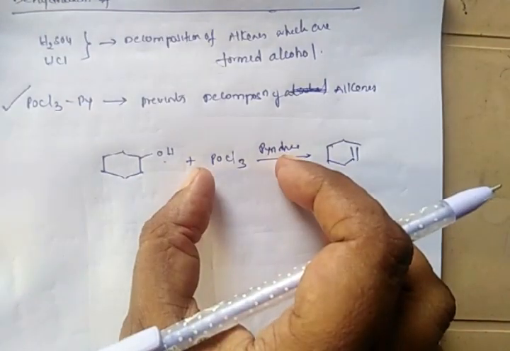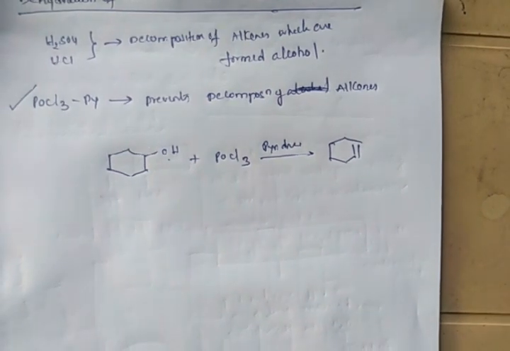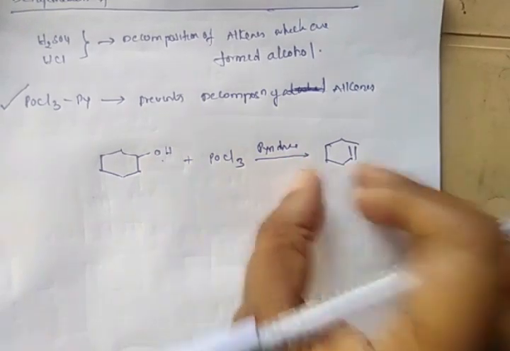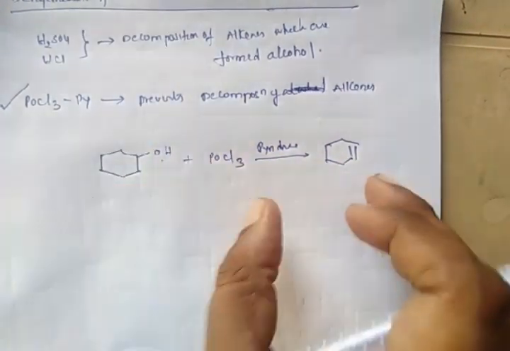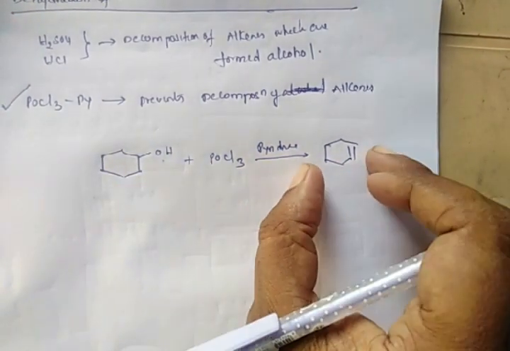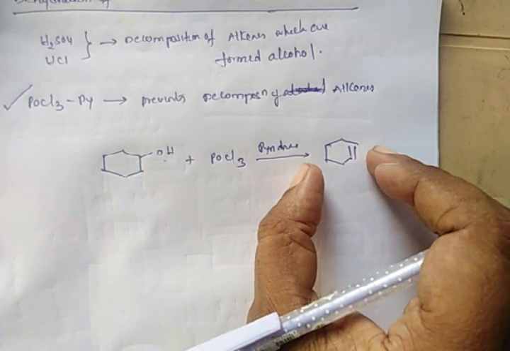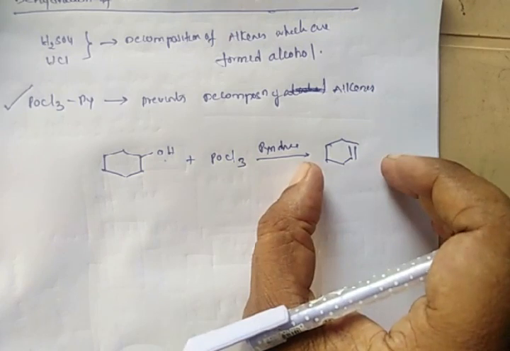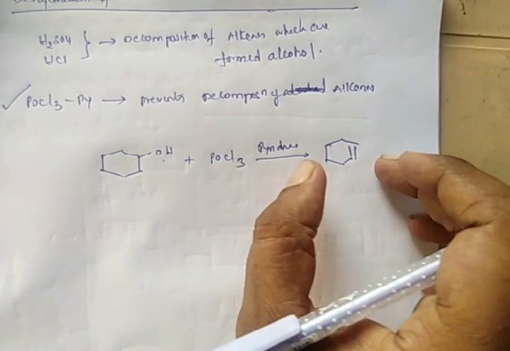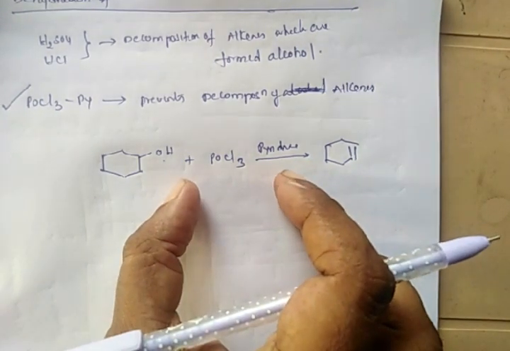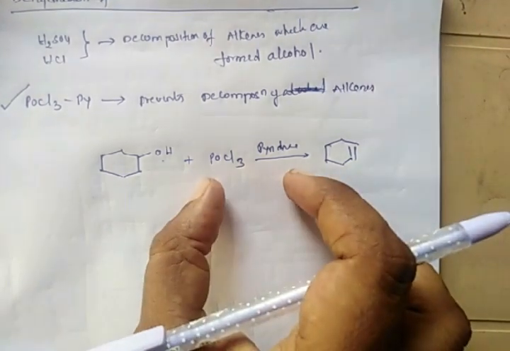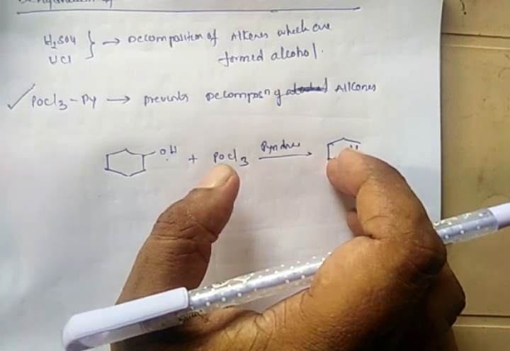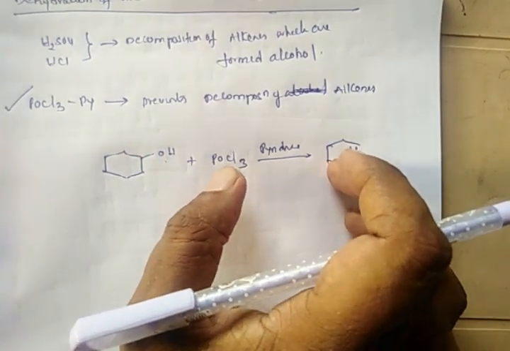Because this POCl3 pyridine complex is a weak reagent, it doesn't decompose the formed alkene, but H2SO4 and HCl will definitely decompose this alkene. To get a good amount of alkene without decomposition, the better reagent for the conversion of an alcohol into alkene is POCl3 and pyridine. So we will see the mechanism now.